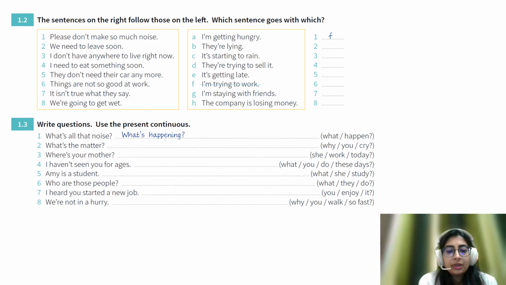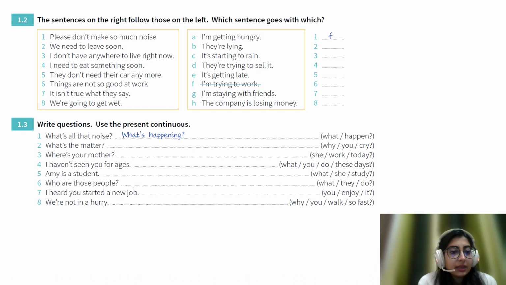Here are two other sets of exercises related to the present continuous tense that will help you gain expertise in this type of tense. In the first set, there are two sets of data which are not matched and you have to match them with each other. For instance, the first sentence is, please don't make so much noise. It is matched with sentence F in the second column, I'm trying to work. So it goes by the meaning. You have to match each sentence with another, and see how it falls in the present continuous tense category.